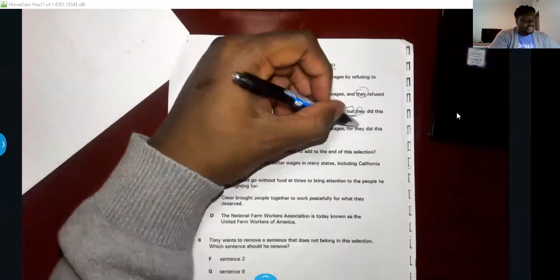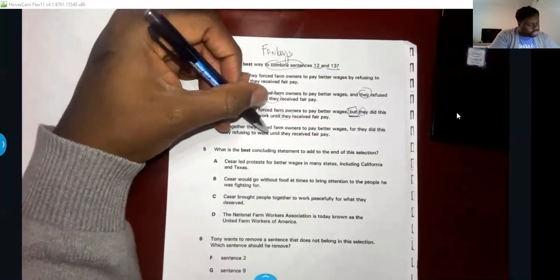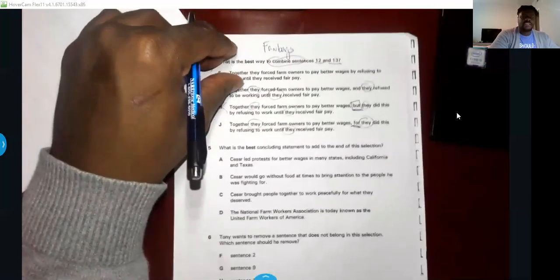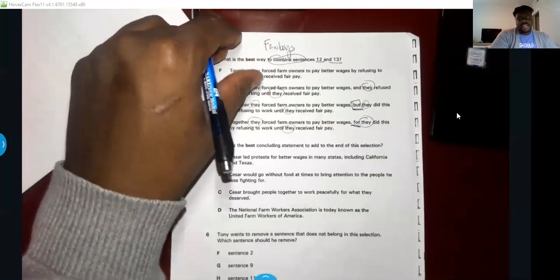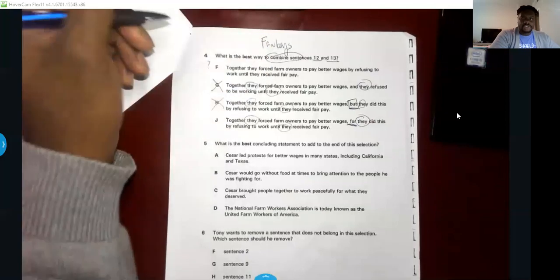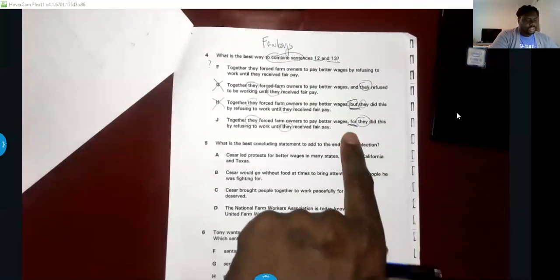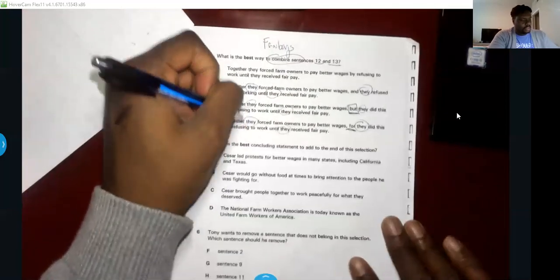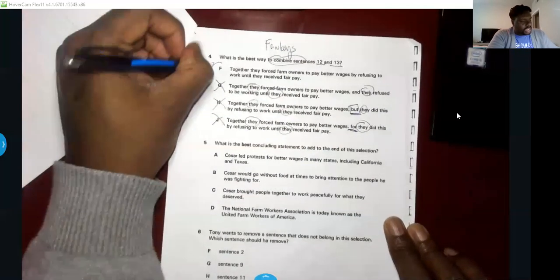Together, they forced farm owners to pay better wages, for they did this by refusing to work until they received fair pay. So first of all, you have these 3 theys, unnecessary. For they did this, for they did this, for they did this. That's not an expression that we use in English. So they did this, or they did this to. The for doesn't make sense. So for this one, the only correct answer is F.